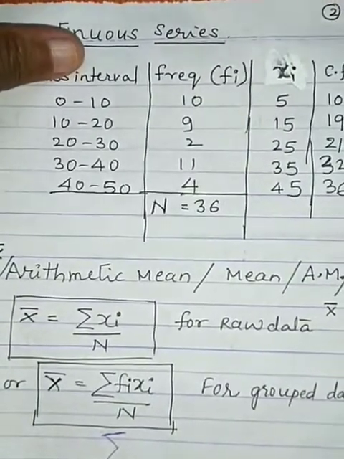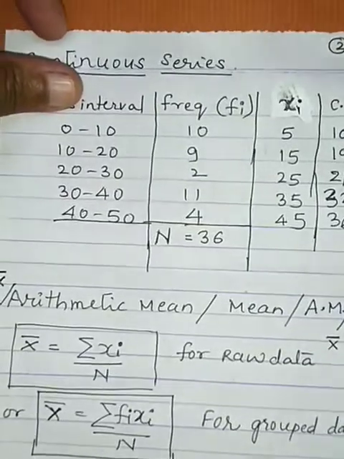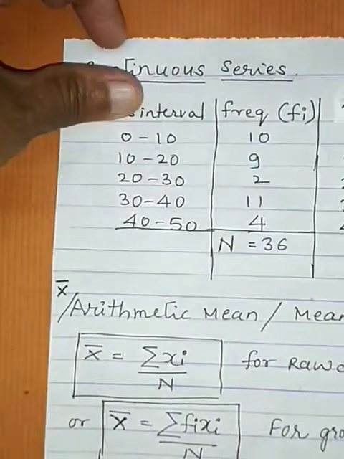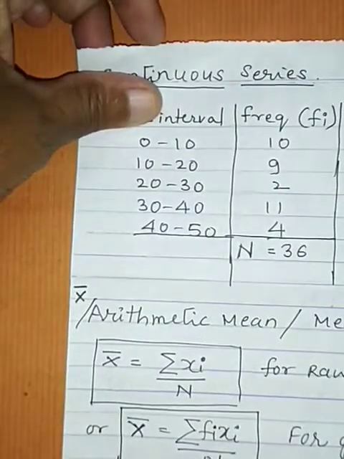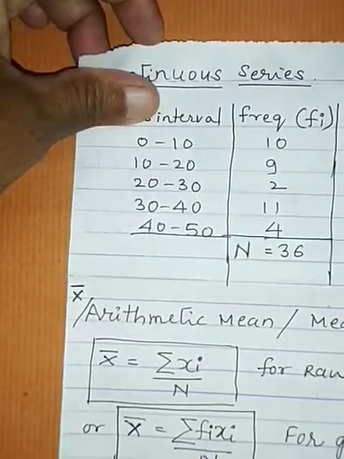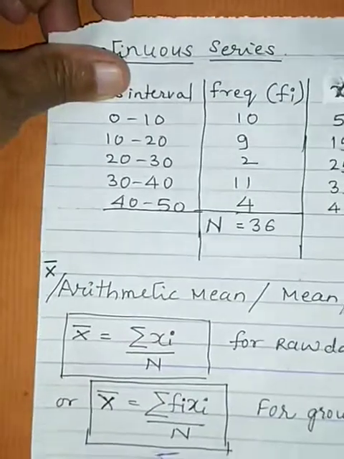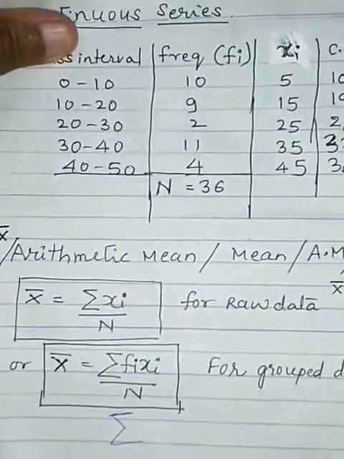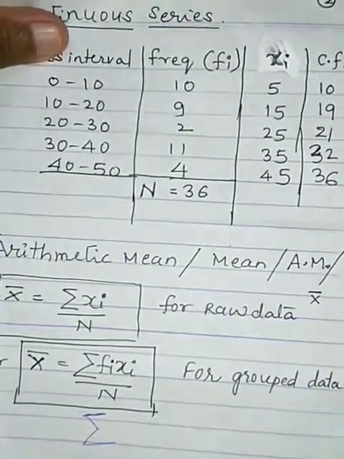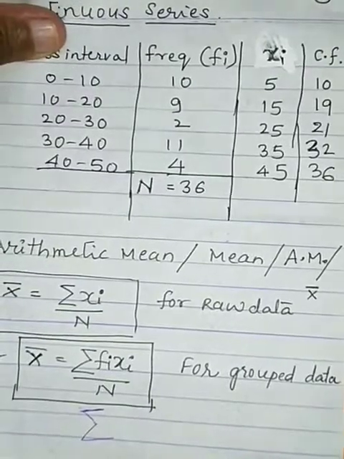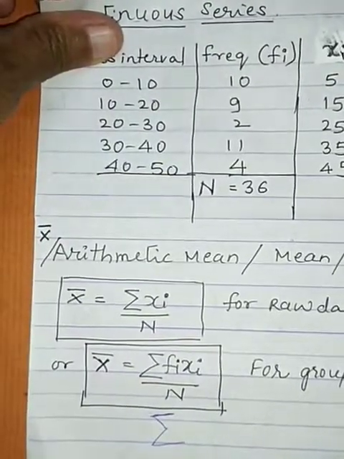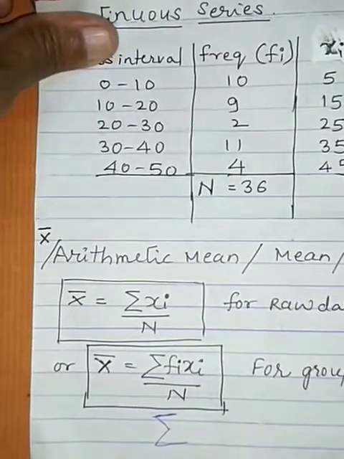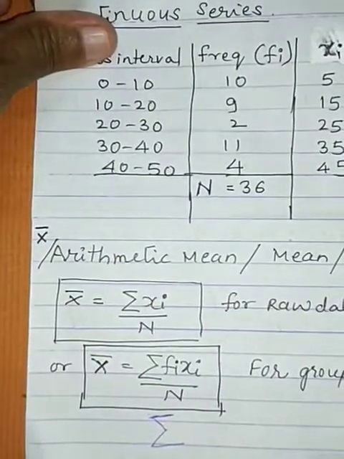So for raw data, how do you find x bar? Look at this. The formula is summation xi upon n. That is for raw data. For grouped data, if you remember, grouped data has two parts, discrete and continuous. For both of them, the formula is x bar equal to summation fi xi upon n.